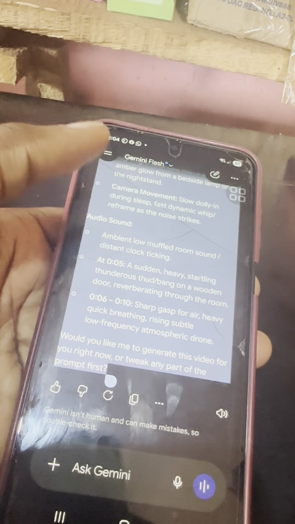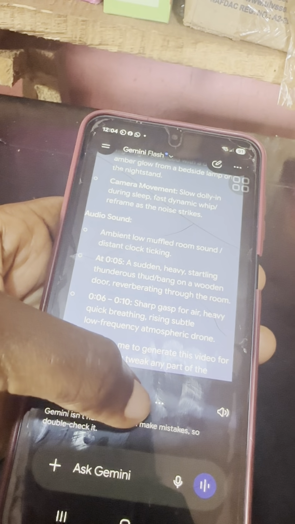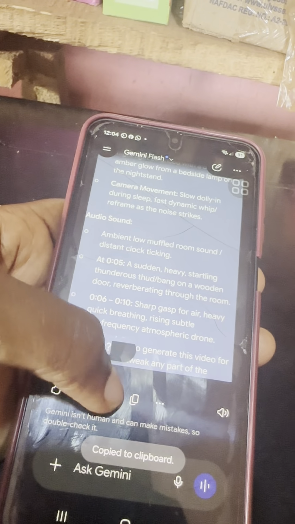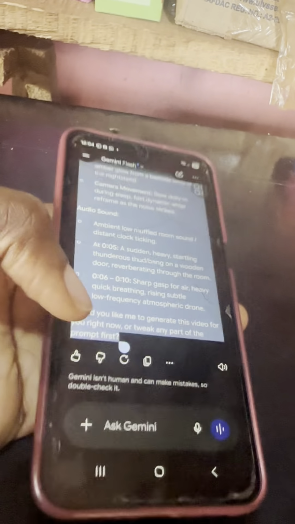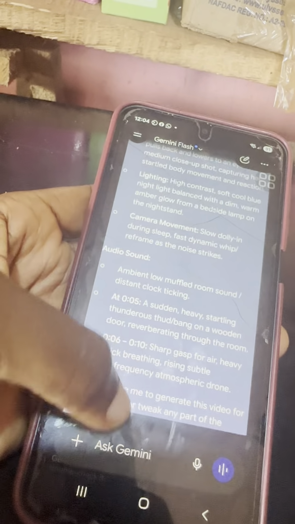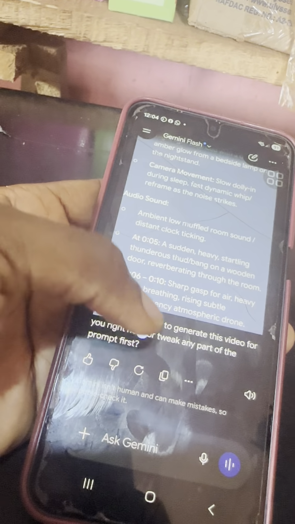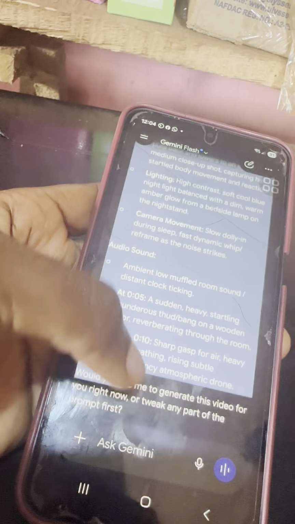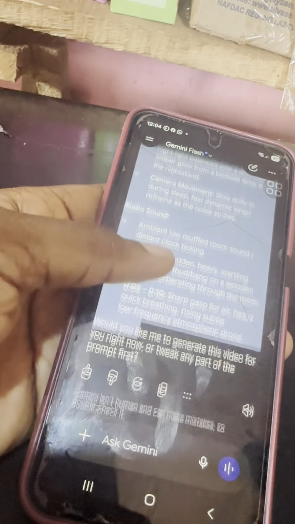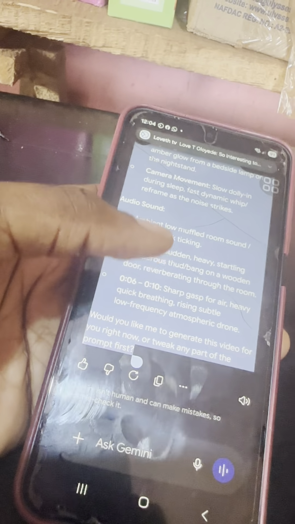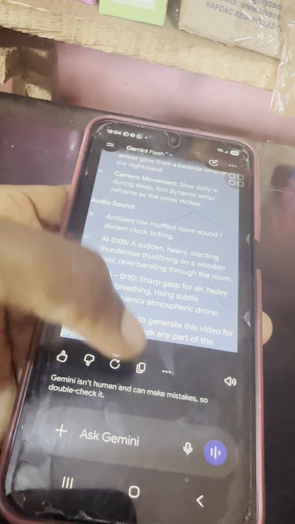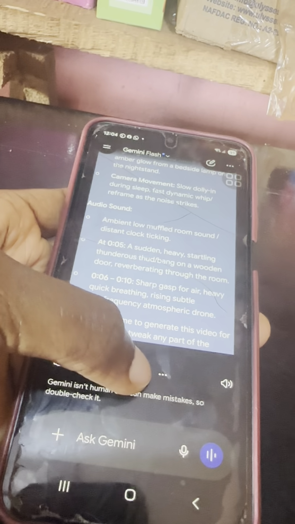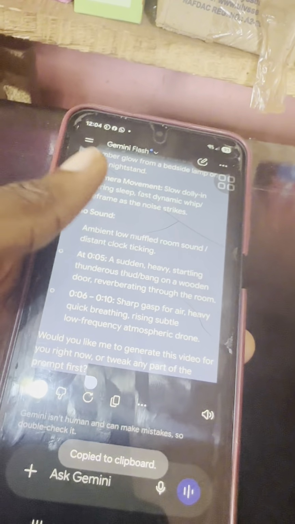You can do like this, or you do this to sign here. Once you drag this one down, also make sure you copy it too. I don't know why mine is not showing. So once you drag down now, you copy. The sign to copy will be there. It was showing since. So you just click on copy, or you use this two sign here to copy the full text. So this is how to get our prompt.